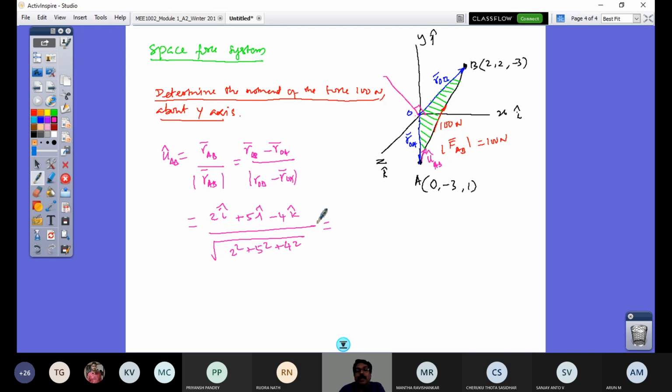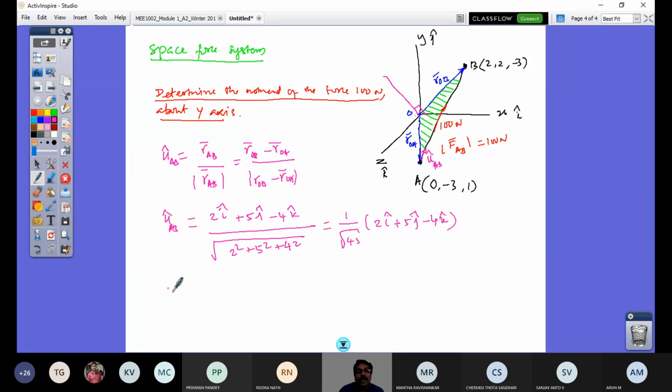So what is that I get? It is 4 plus 25, 29, plus 16, it's 45. So it is 1 by root 45 into 2i plus 5j minus 4k, which is my unit vector, FAB.